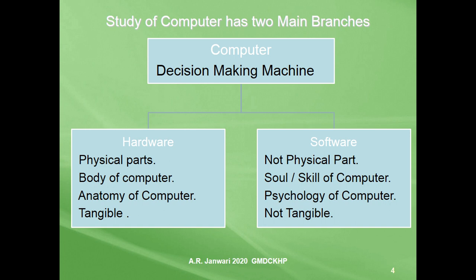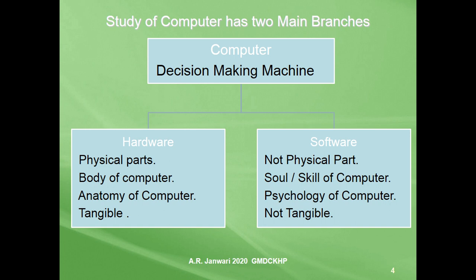Students, all physical parts of a computer are called hardware, while all non-physical things, which are not physical parts of the computer, are called software. The body or organs of the computer are called hardware, while the soul or skill of the computer is called software.